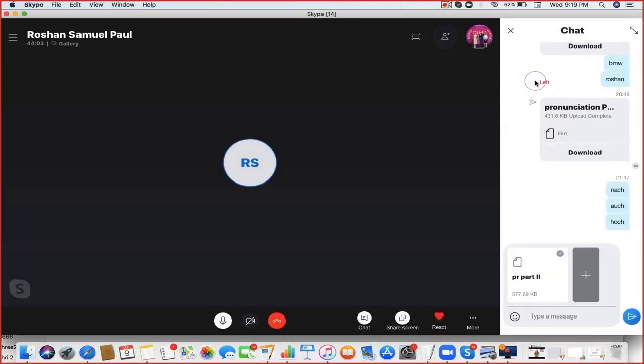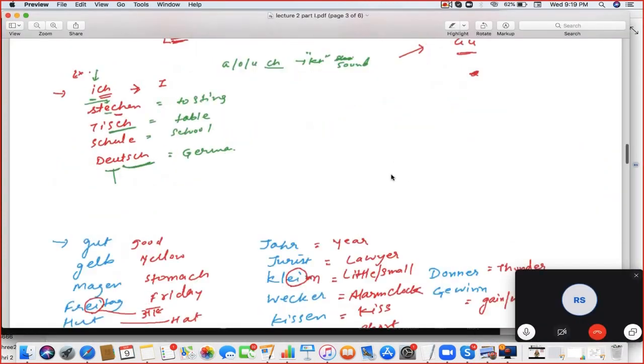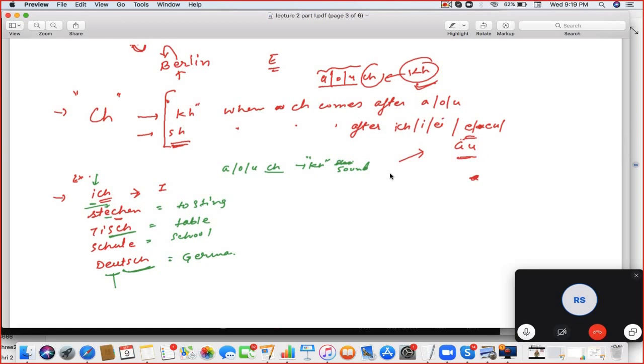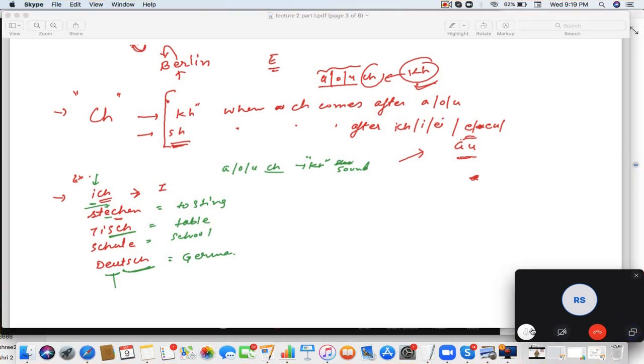So download the file and revise till that page number 3. Only till that page number 3. Right. Okay. Yeah. Send it on the Skype chat.